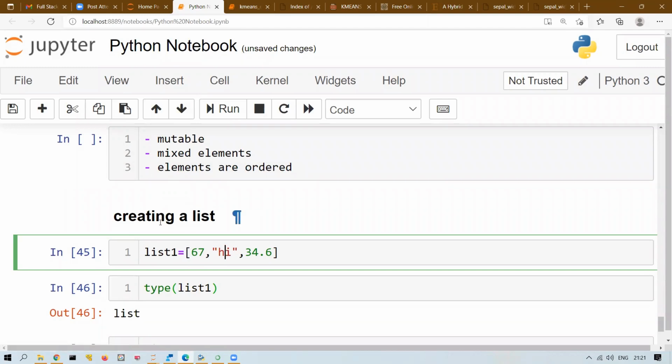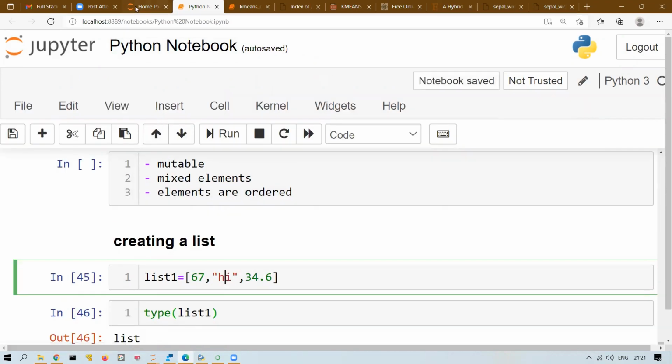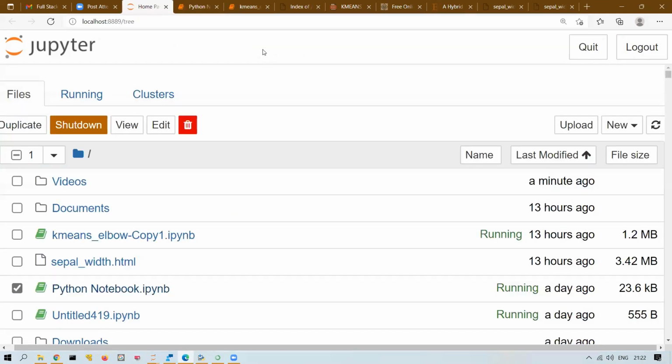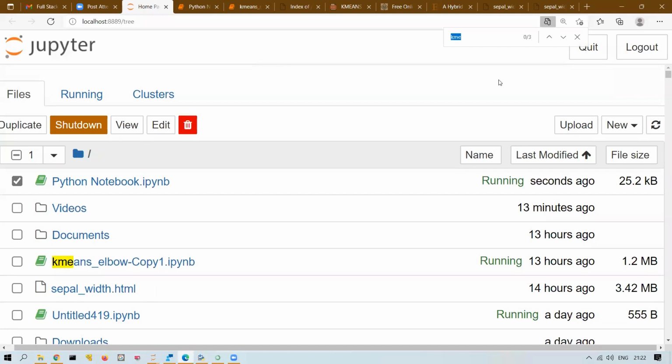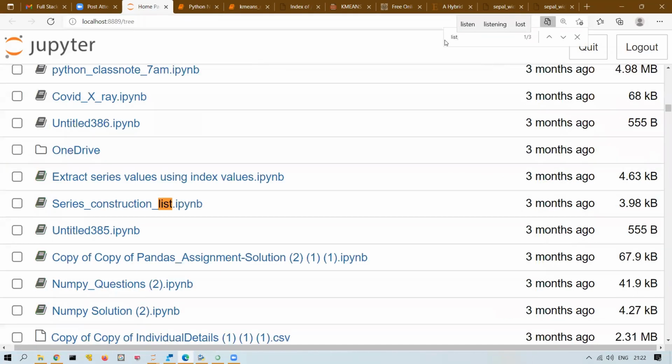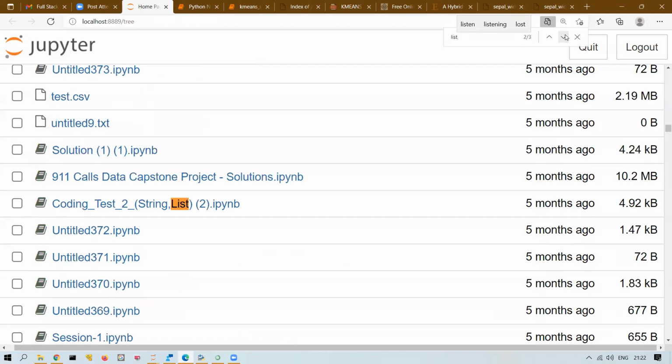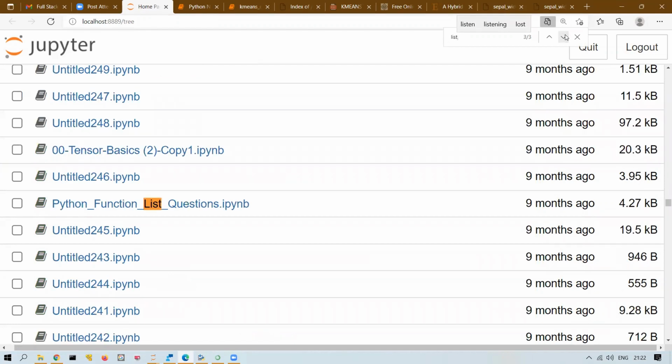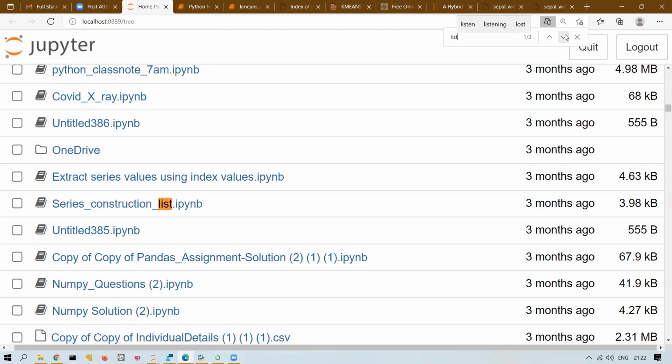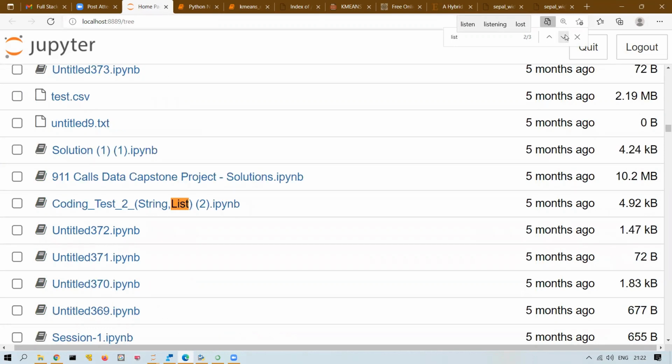The same notebook only we will use till Python is over. From statistics, I will start another notebook. So the entire Python, whatever we're practicing, will be in the same notebook. And this notebook I'm not going to share, as there are no files with proper documentation. For example, for list, I'll be sharing the list note.